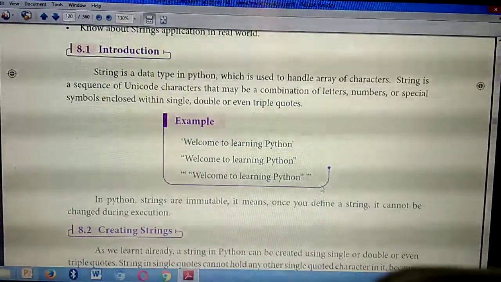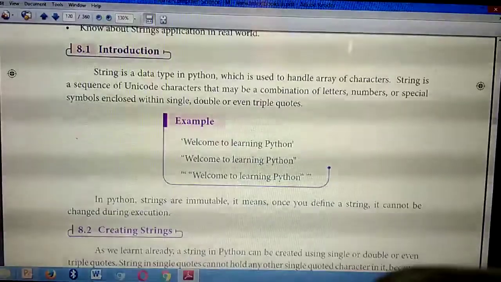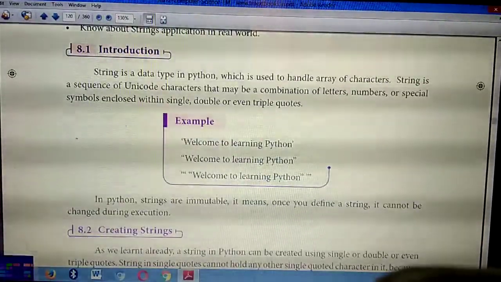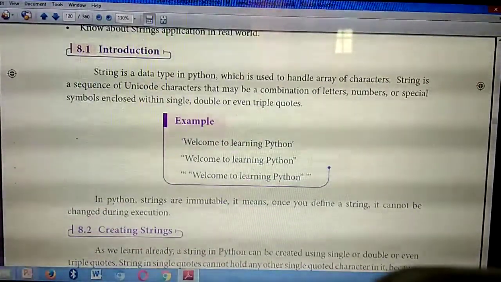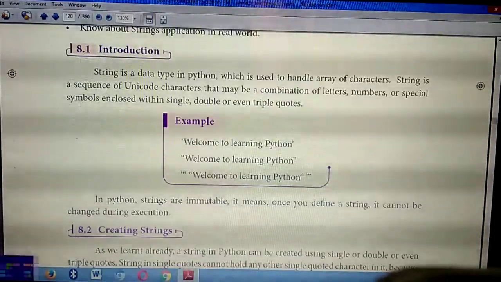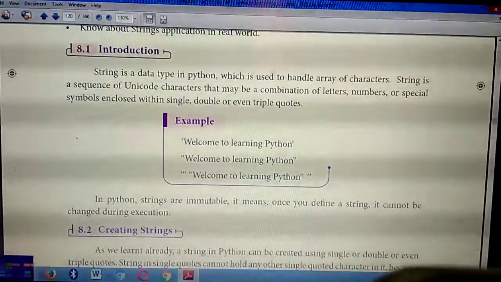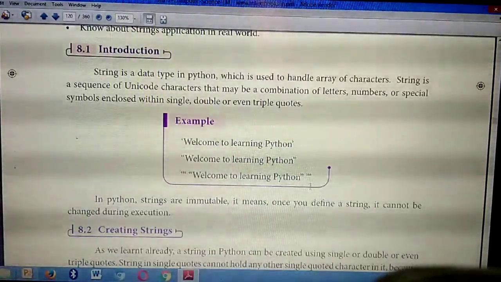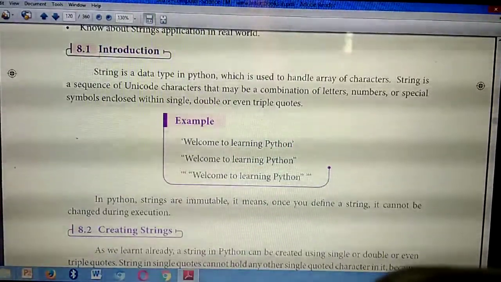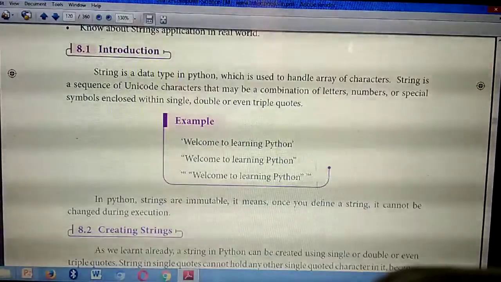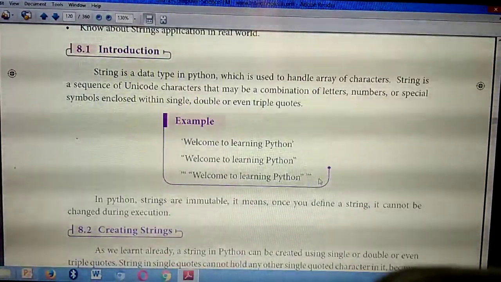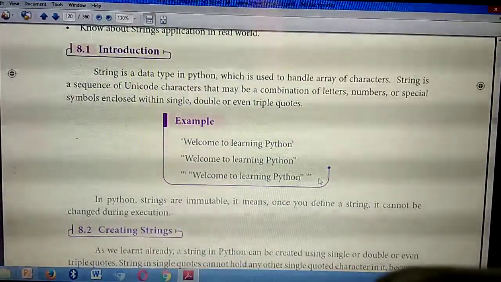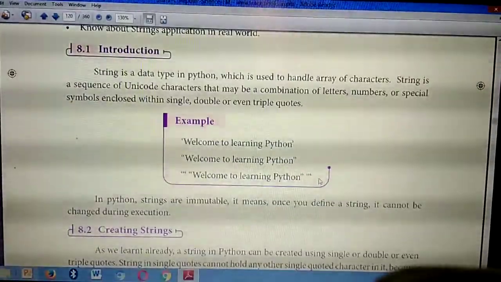Okay, starting from here, a string is a data type, till that example, not till the paragraph end. Have you all marked? This is the first two-mark question.